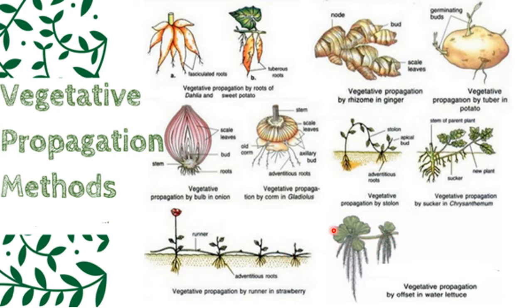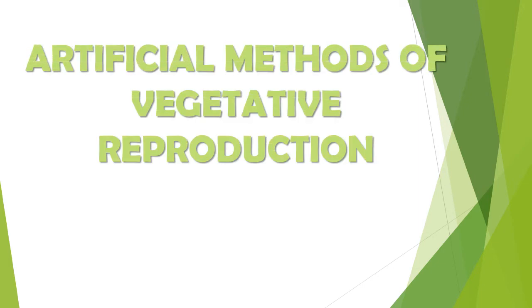So these are all examples we have studied in 11th standard, but just go through the topics. It can be asked in 12th standard also. Now we have to see this year the artificial methods of vegetative propagation. Natural methods we have already studied in 11th standard. Now in 12th standard you have to study the artificial methods of vegetative propagation in detail.